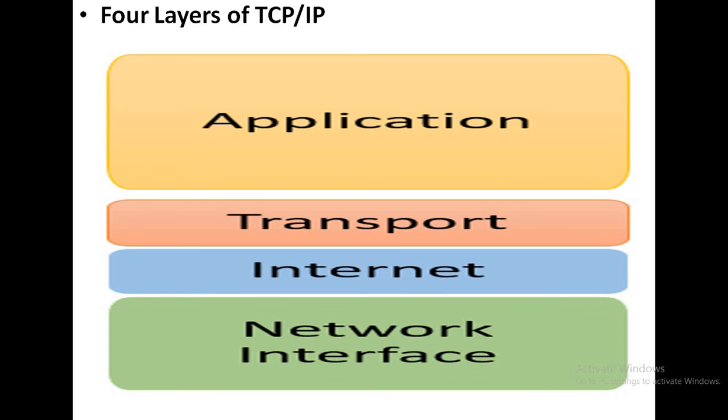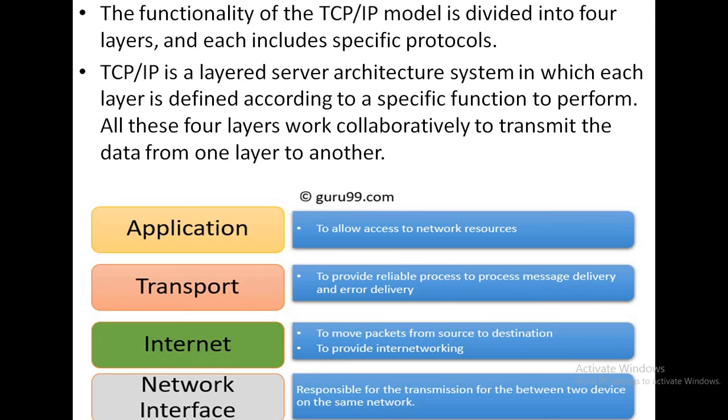Okay. So next we may go through the nodes. As I have told you, the TCP/IP reference model is divided into 4 layers: application layer, transport layer, internet layer, and network interface layer. Application layer is used to allow access to network resources.